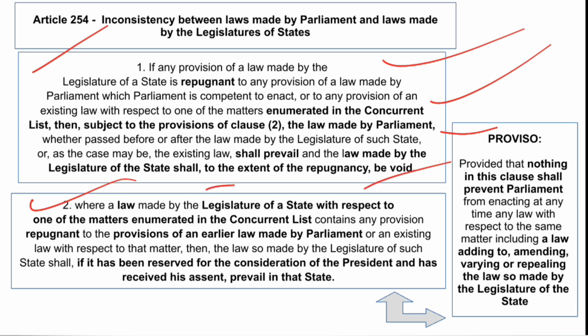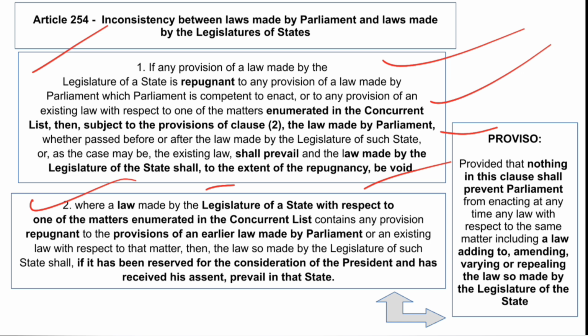So here it has been made clear that even though both the state and the Parliament can pass laws on subject matters provided in the concurrent list, even then if the law has been passed by the Parliament, the law passed by the state legislature, whether before the law passed by the Parliament or afterwards, in both scenarios, shall be void.